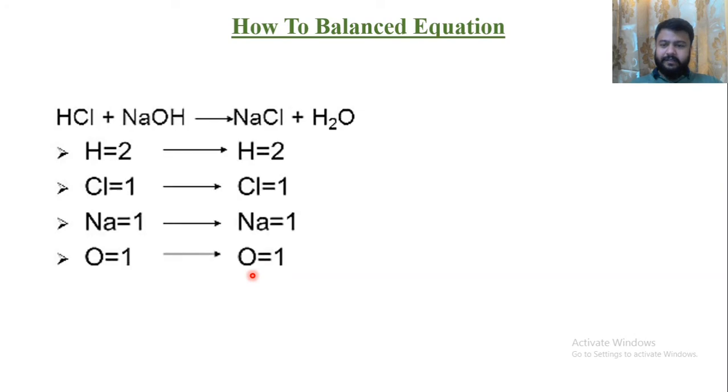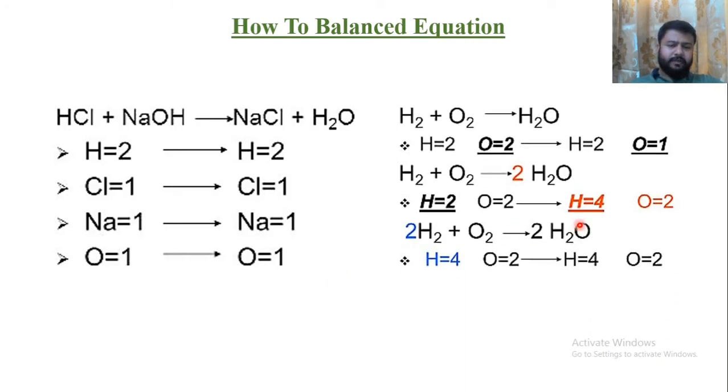Now the last topic for the day is how to balance a chemical equation. For example, we have HCl plus NaOH gives you NaCl plus H2O. In this equation, hydrogen 1 and 2, hydrogen 2, chlorine 1, 1, sodium 1 and oxygen 1. So these are on the left hand side, that is the reactant side. On the right hand side, each and everything is same. So this is a balanced chemical equation, automatically balanced. We do not need to write any stoichiometric coefficient.